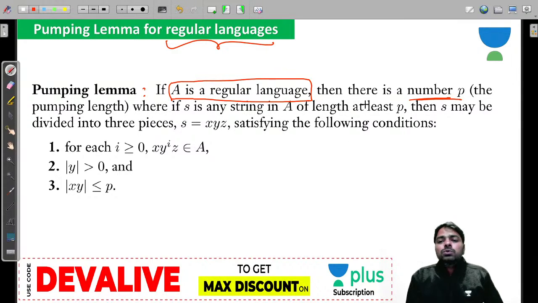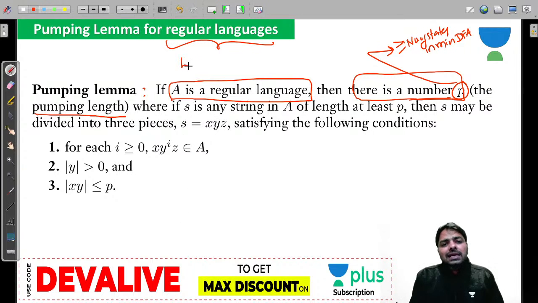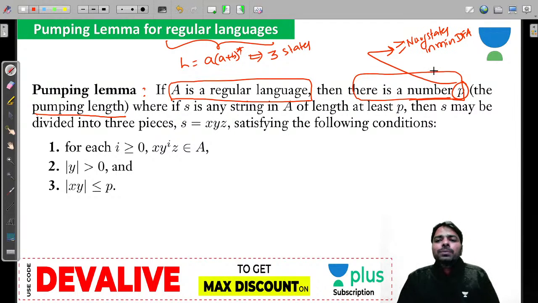If any language is regular, then there is a pumping length. This was a previous year GATE question. This pumping length always depends on the number of states in the minimum DFA. Remember this point. So if I ask L is equal to strings starting with A, how many states are required? You require 3 states. So P has to be greater than or equal to 3. That means you can take 3, 4, or 5. It is your choice.